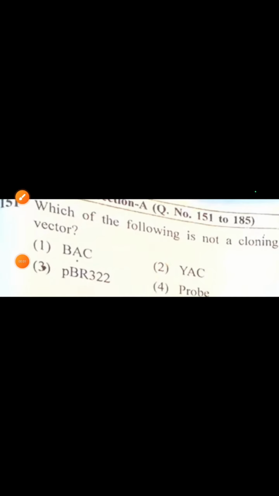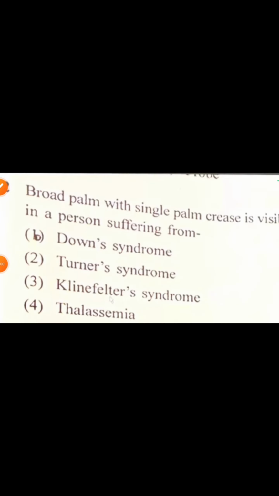Which of the following is not a cloning vector? BAC, YAC, EBR, T322 or probe? So correct option is 4. Probe. Probe is not vector.